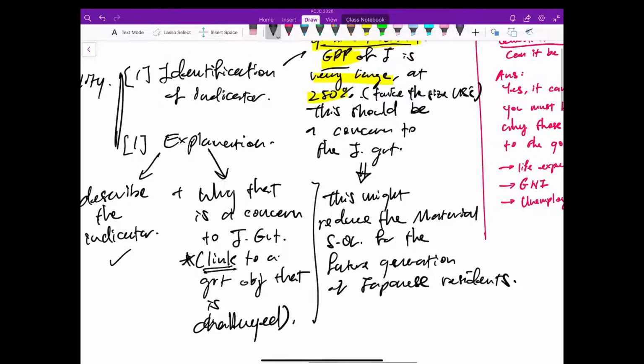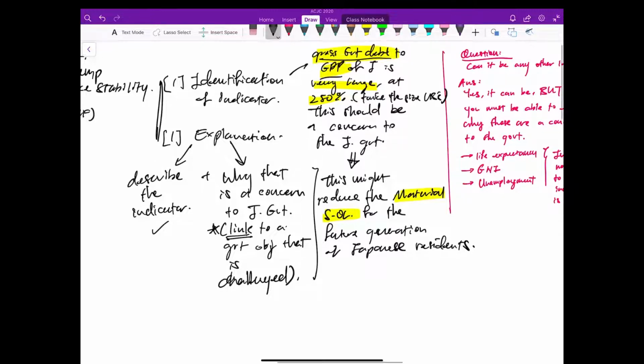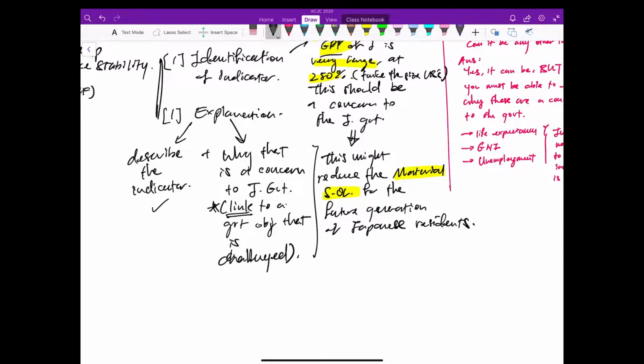Okay, so this is the point you're making. You're linking it to the concern of the government. This is the government's objective, right? You want to maximize material SOL, but if this indicator suggests that your material SOL may be challenged, or in this case, challenge means will not be maximized, it might reduce it, then that is a concern. Then the next step is why? How come you say the material SOL will likely be reduced?